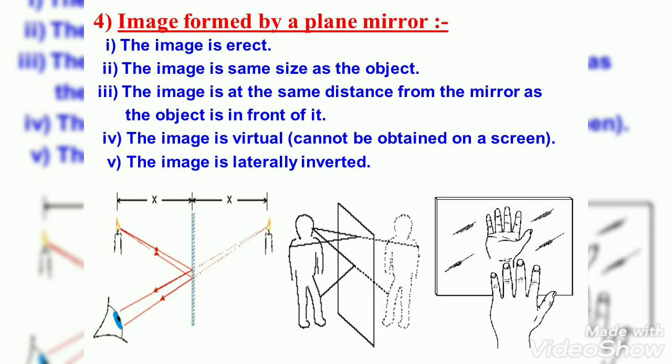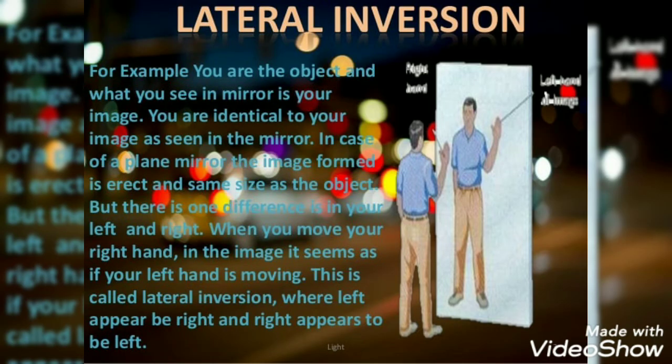What does this lateral inversion mean? What is this laterally inverted image? Lateral inversion means that when you lift up your right hand in front of the mirror, it appears that you are lifting up your left hand. Okay, so the right hand appears to be your left hand. This is your lateral inversion, where left appears to be right and right appears to be left. This is called lateral inversion.